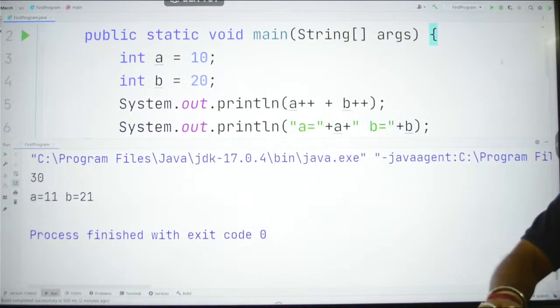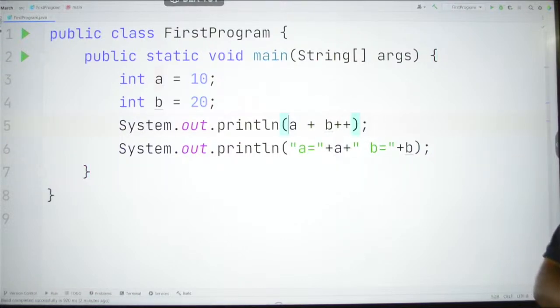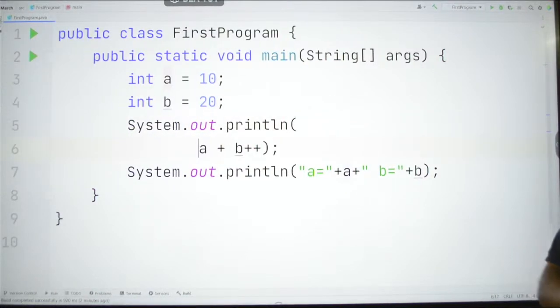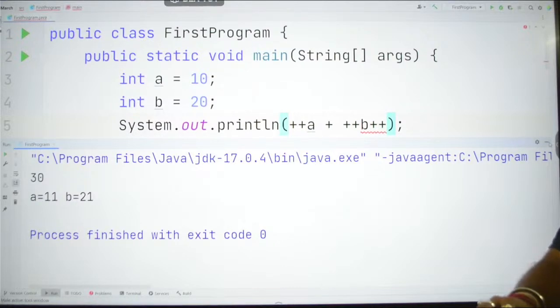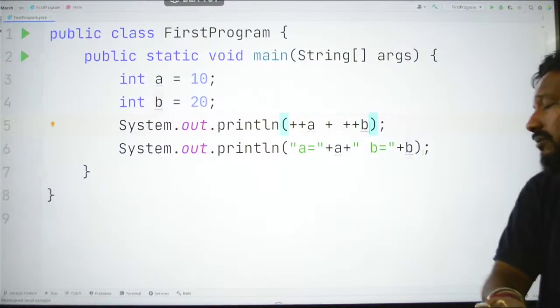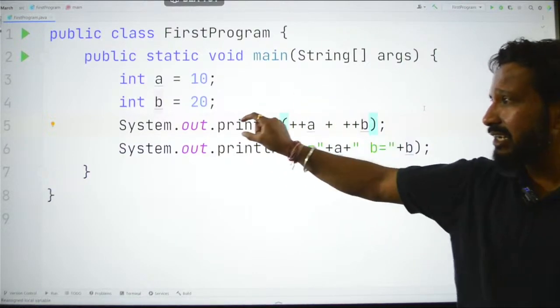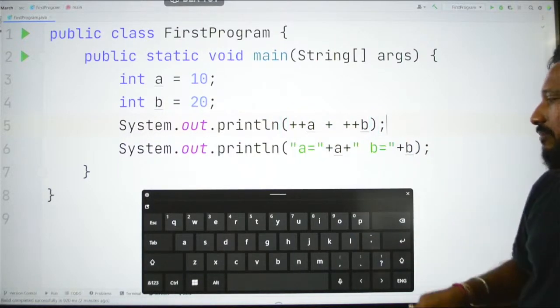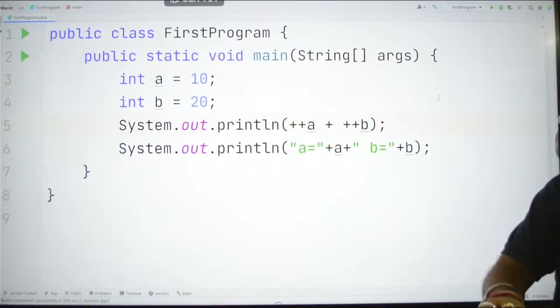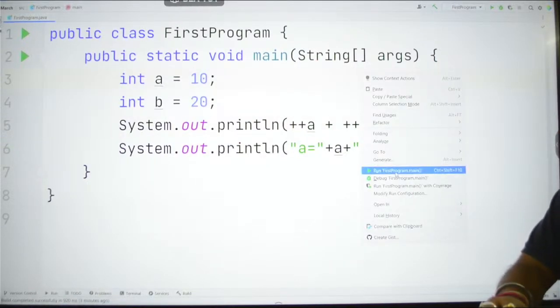Okay, so what I will do is I will just remove this from here and write it here, say plus plus, and here I will use plus plus. Okay, let me close this part. And now as I told, here in the memory a will become 11, b will become 11, and in this line also the value of a will be updated. Earlier you saw that it is not updated, but here it will be updated. Okay, so if I run this, now this line should give you the answer as 32, and here it is a equal to 11 and b equal to 21. Let's run this and see.